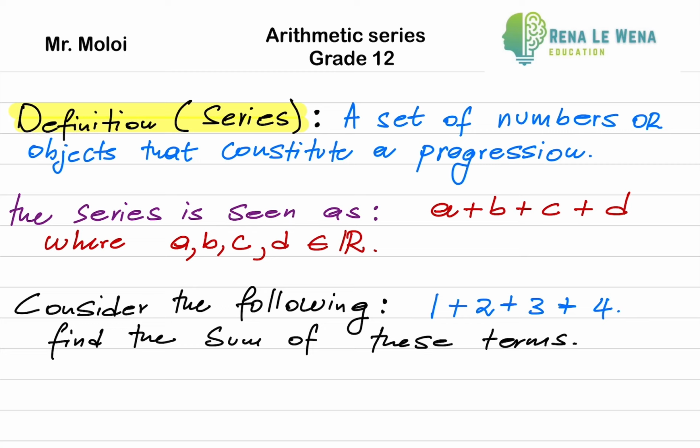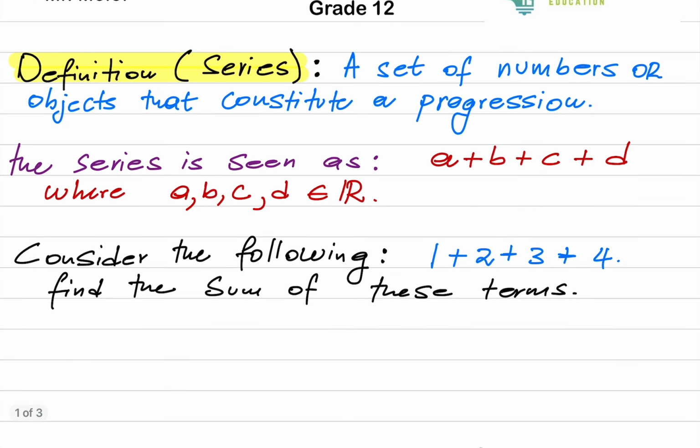A series is a set of numbers or objects that constitute a progression. So the series can be seen as A plus B plus C plus D.